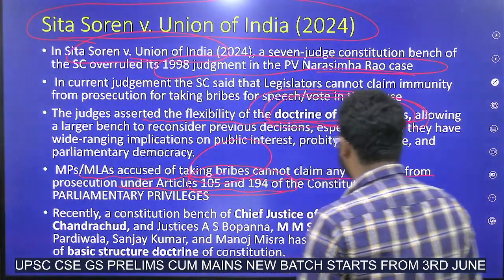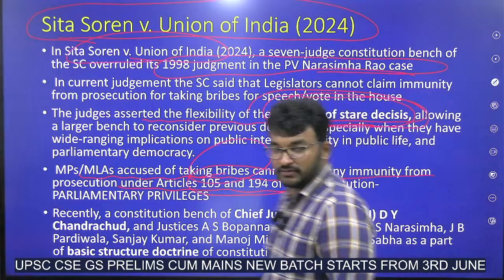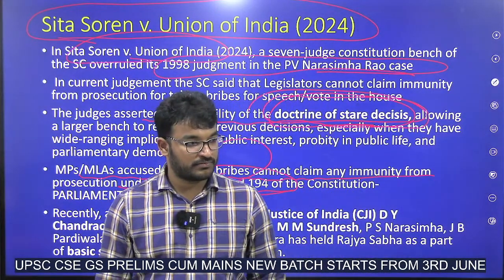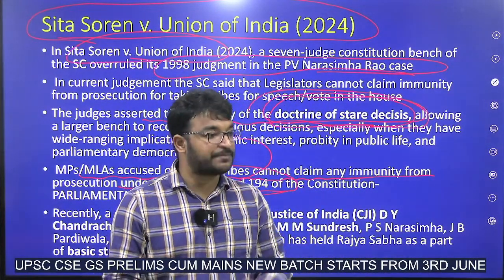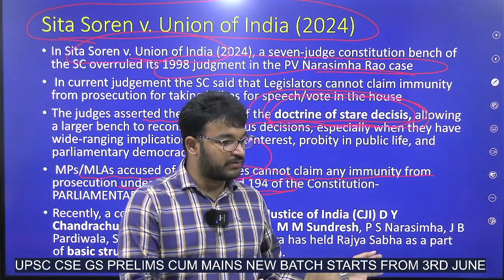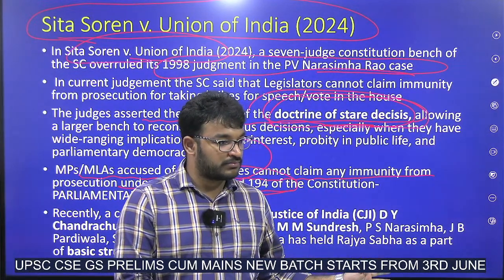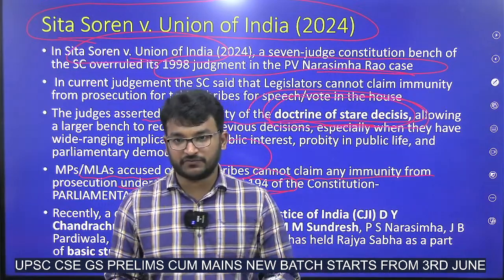Parliamentary emoluments and salaries come under Article 106. Parliamentary privileges will be coming under Article 105. Emoluments, salaries, all those will be covered under 106 and 195. Yes, 105 and 194.